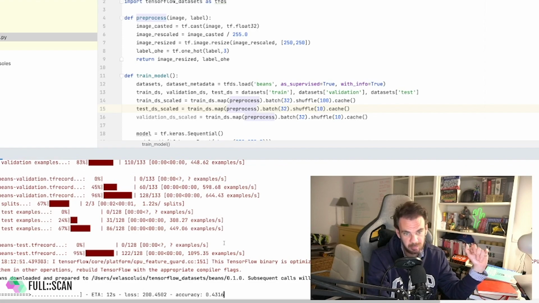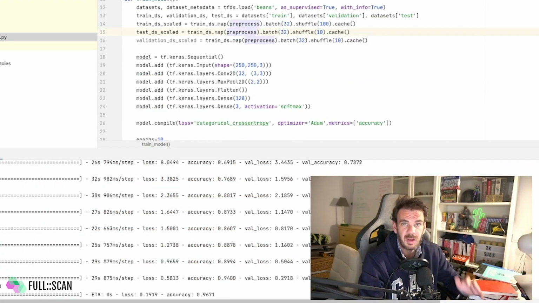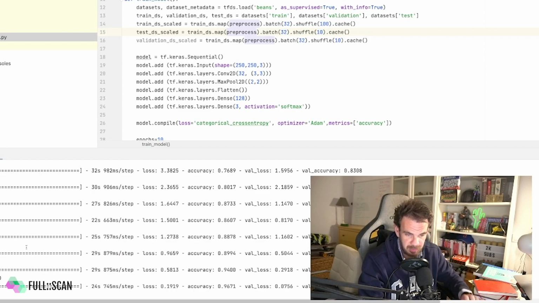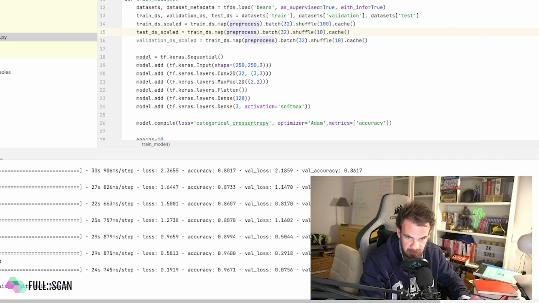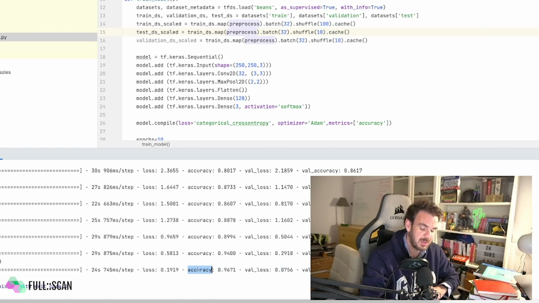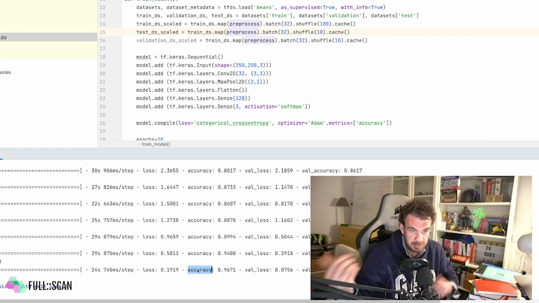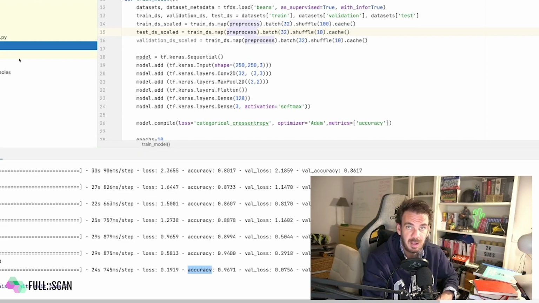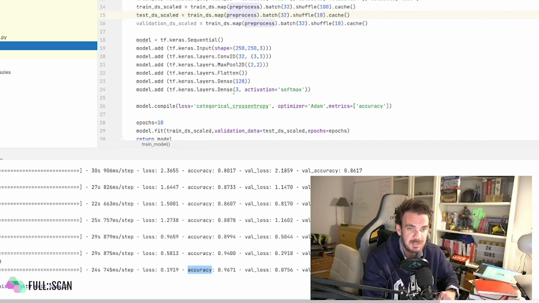And with that, we will be ending the video. So be right back. All right, so I'm back here. The model is just about to finish, or is already finished. There we go. Very good accuracy, as we were expecting from the notebook. 90% on the validation, 96% accuracy on the training set. So very good stuff. And you can see our model has been saved here. So we can call this finished, I guess.